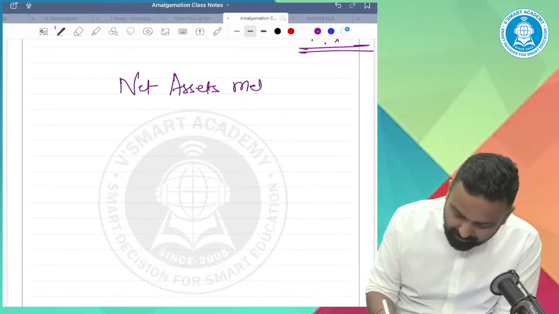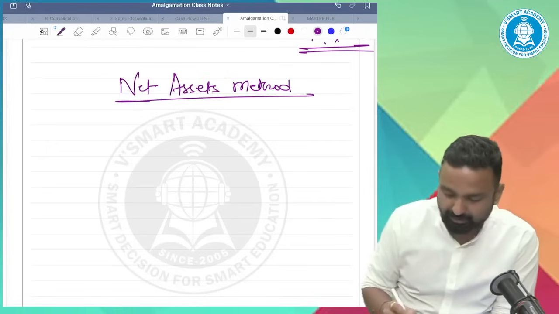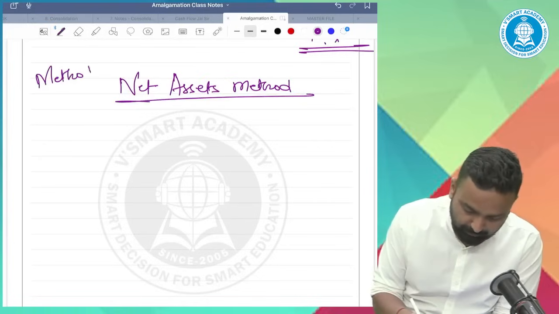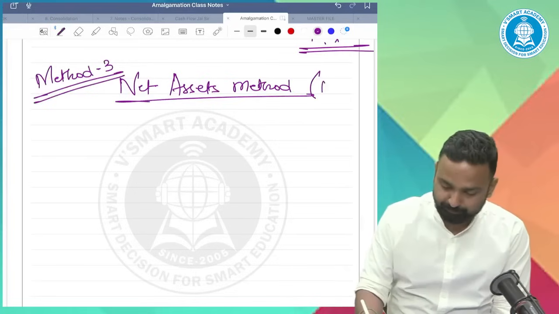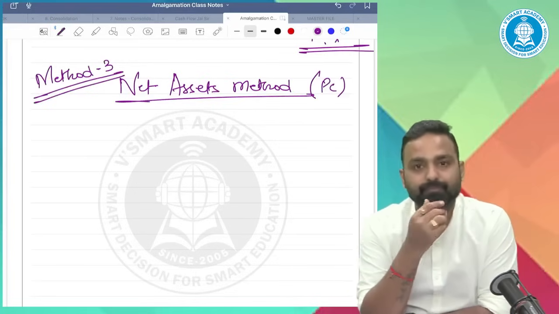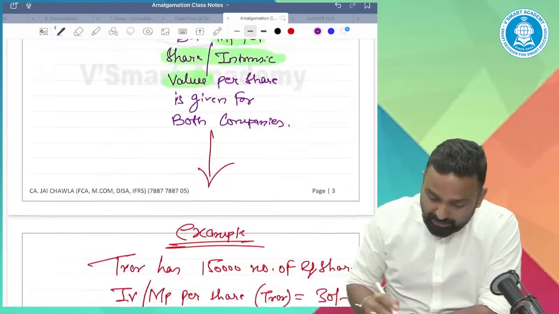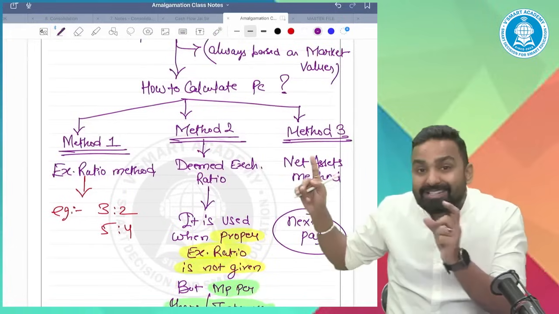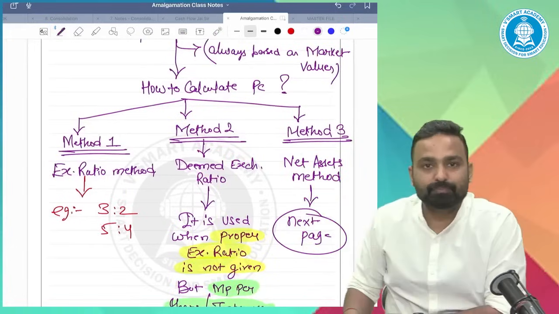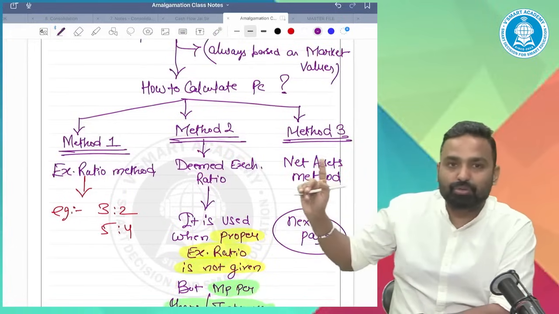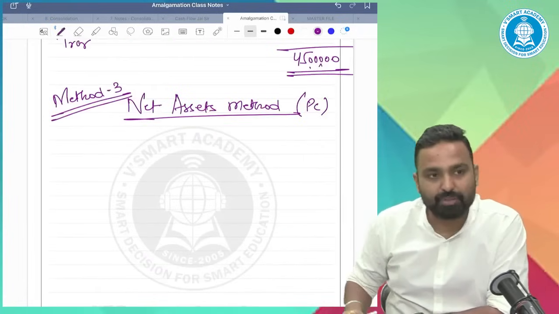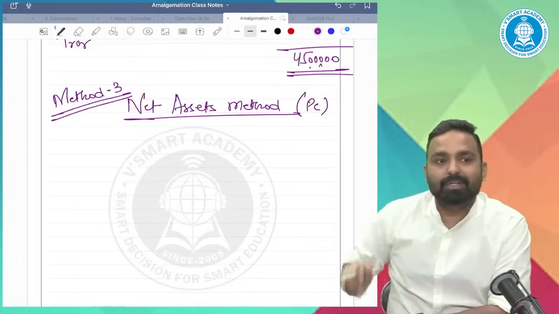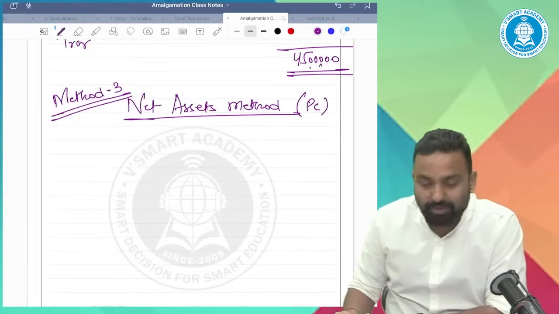Method number 3 of PC. Now this method 3 is also quite similar to method 2 only. But first of all, let us understand method 2 properly. Method 2, net asset method.